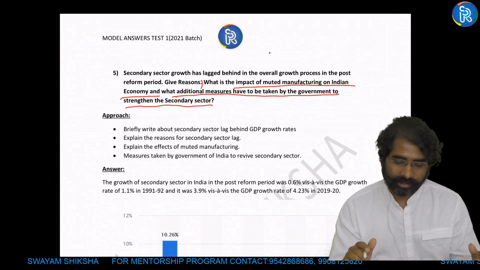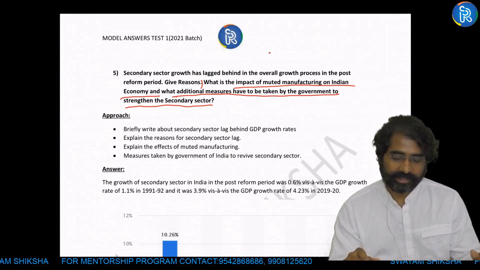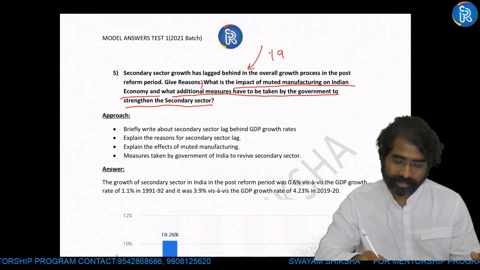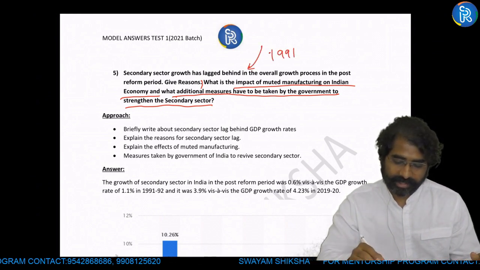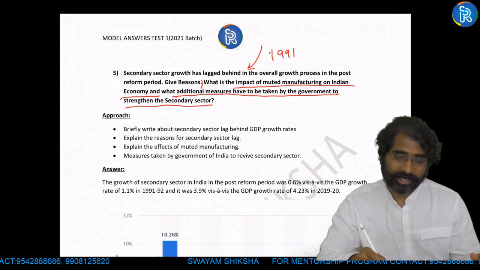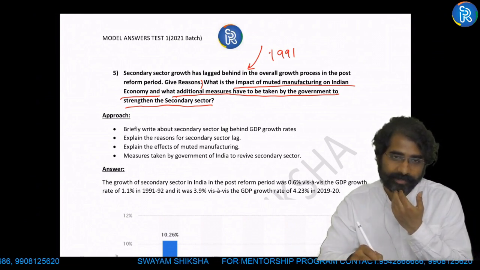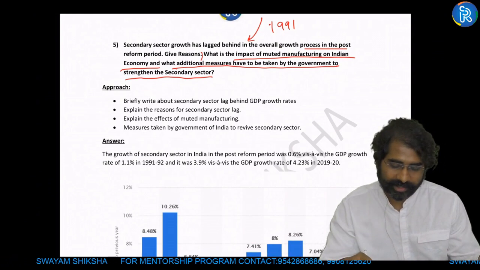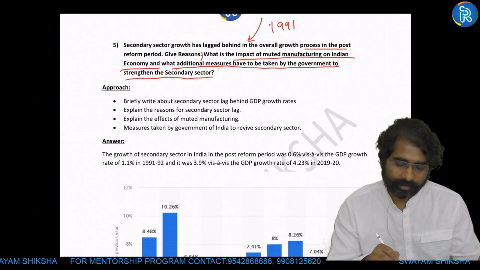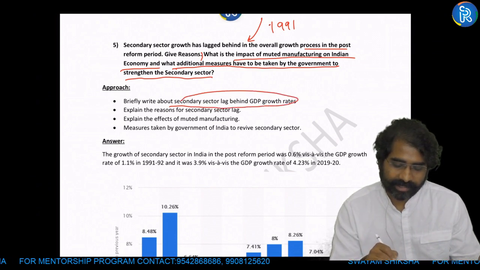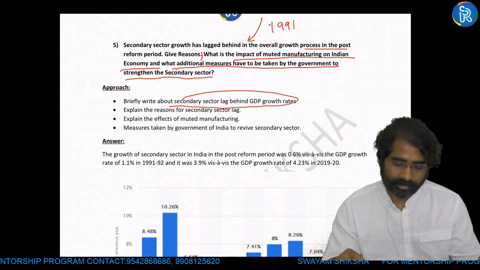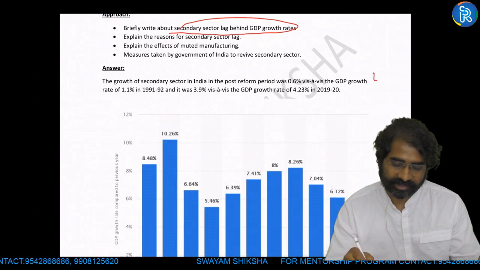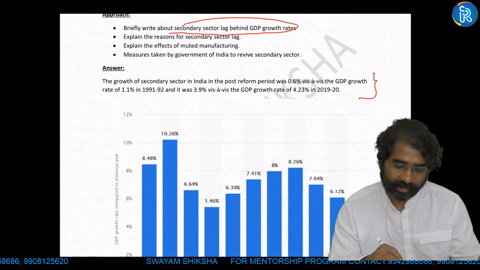Here, if it is an indirect introduction, it can flow from 1991. You cannot write an indirect introduction from the second 5-year plan because here it's talking about the post-reform period. Or you can write directly about the secondary sector, how it has lagged behind the GDP growth rates. Growth of the secondary sector of India in the post-reform period, of course, this is a factual introduction, a growth rate of 1.9 and 3.9